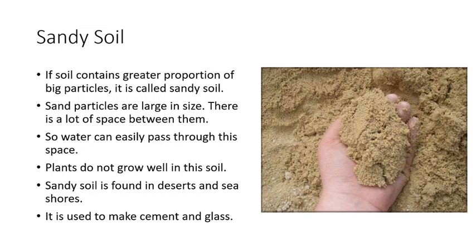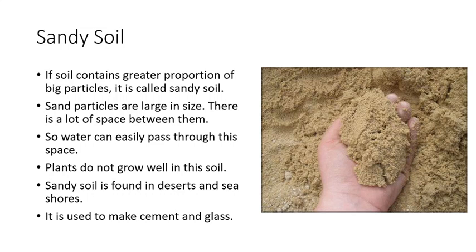This soil contains greater proportion of big particles. It is called a sandy soil, and its particles are large in size, and there is a lot of space between them, so water can easily pass through this soil. That is why plants do not grow well in this soil. So this sandy soil is used to make cement and glass.